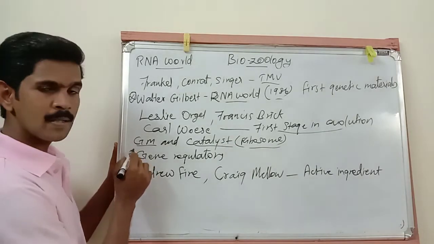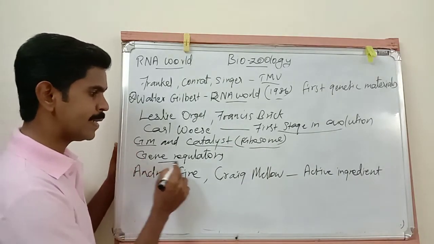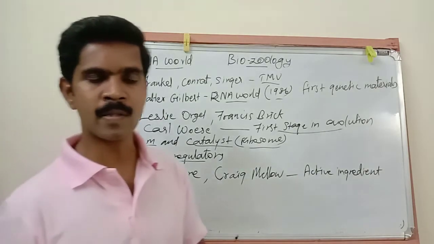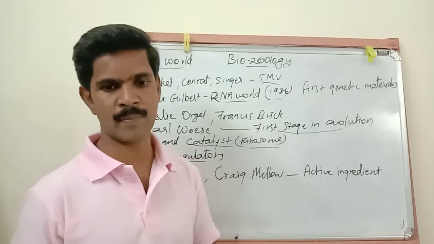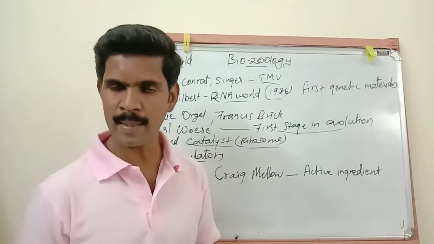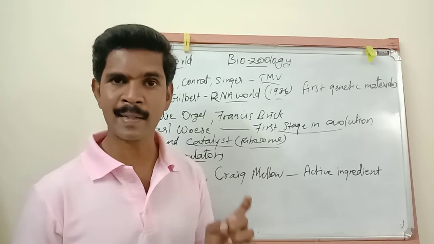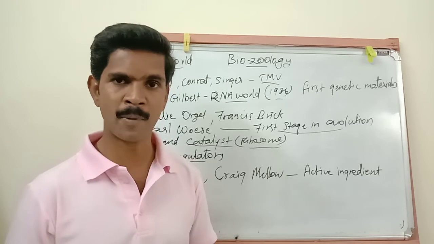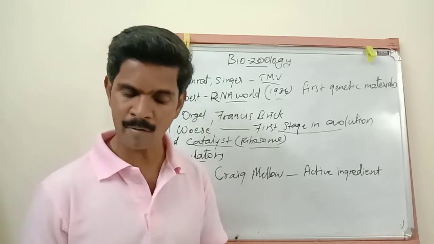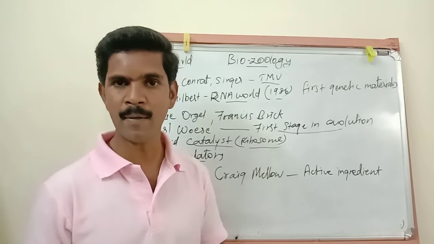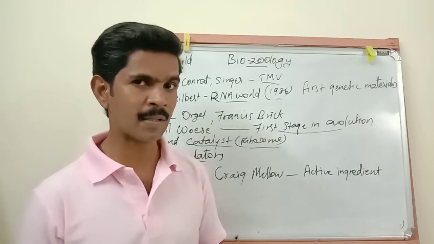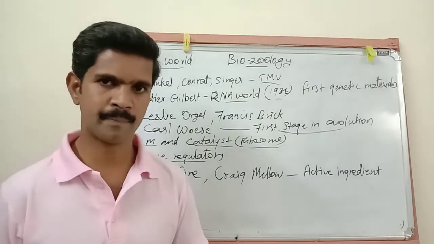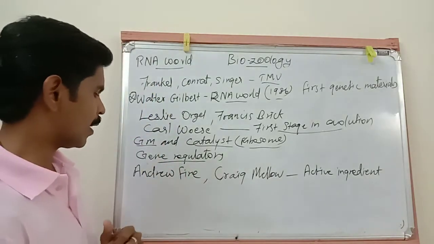Then next, RNA molecules can act as gene regulators. Here gene regulators means some RNA molecules bind with the DNA molecules and control or affect the gene expression. Once again, some RNA molecules bind with the DNA molecules and affect the gene expression or the gene functions. So some RNA molecules are acting as gene regulators.